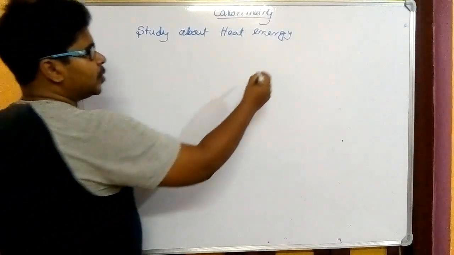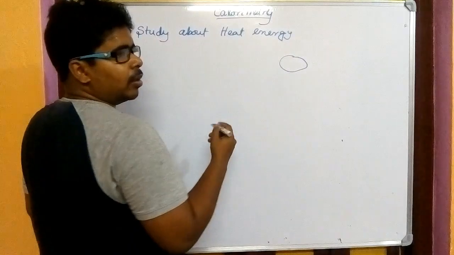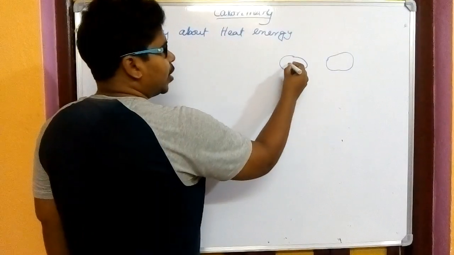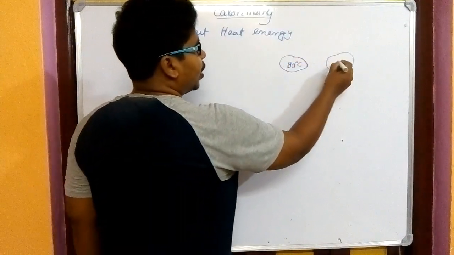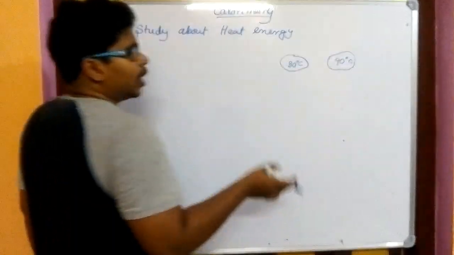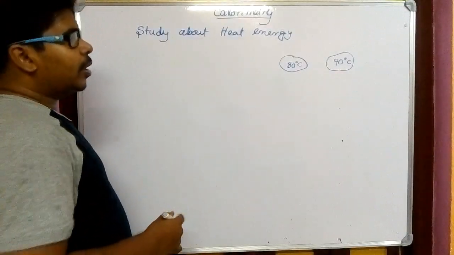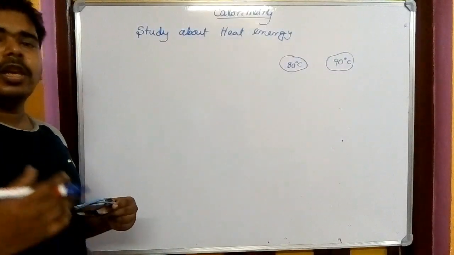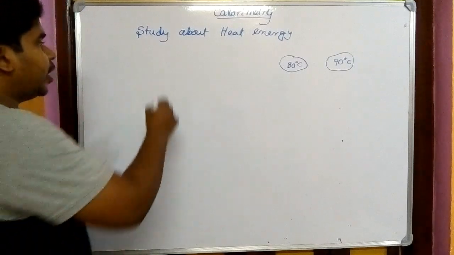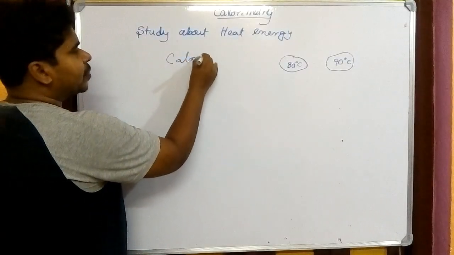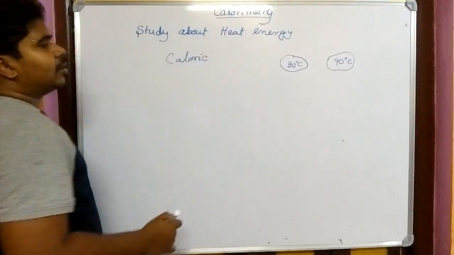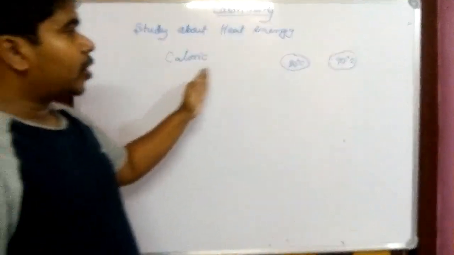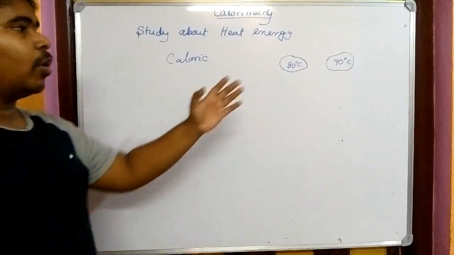For example, assume this is a piece of iron, and here is the same piece of iron. Its temperature is 30 degrees centigrade, and its temperature is 90 degrees centigrade. The earlier scientists thought that in the 90 degrees centigrade piece there is some extra liquid, and the name they gave to the liquid was caloric. Their idea is very clear: whenever we give heat to a body, this liquid caloric moves inside the body, and that's why the body is hot.